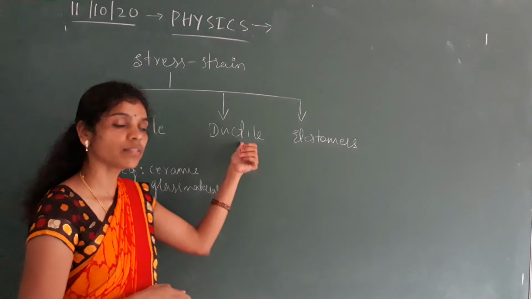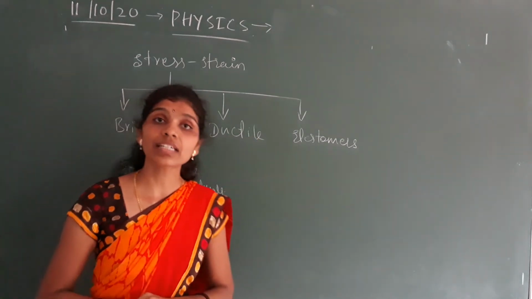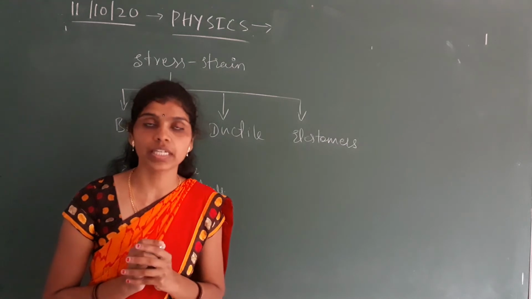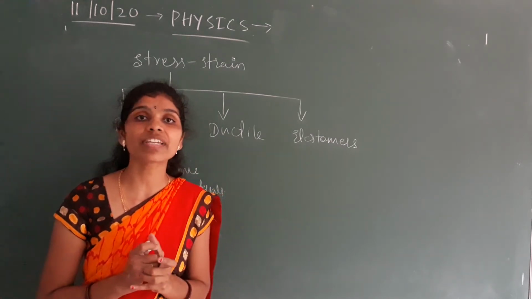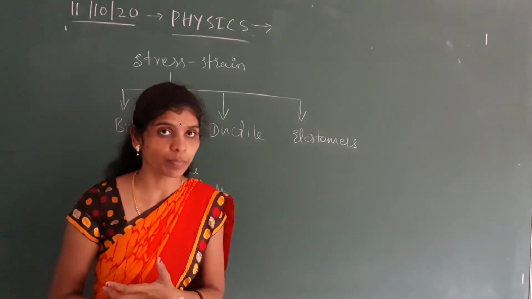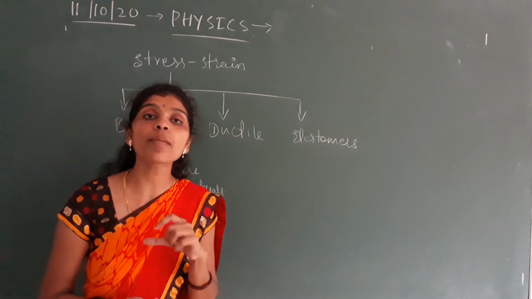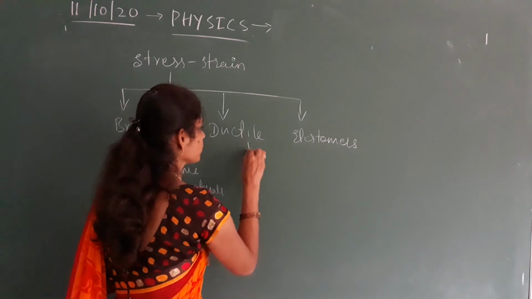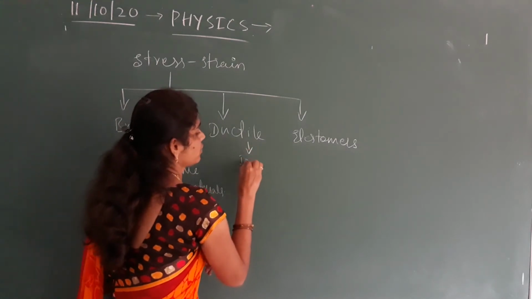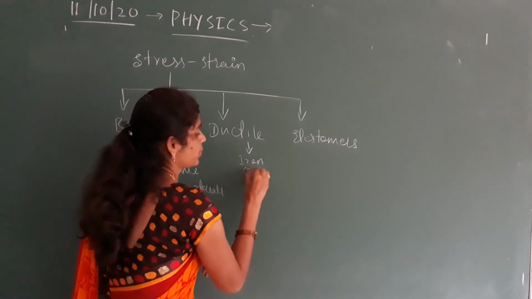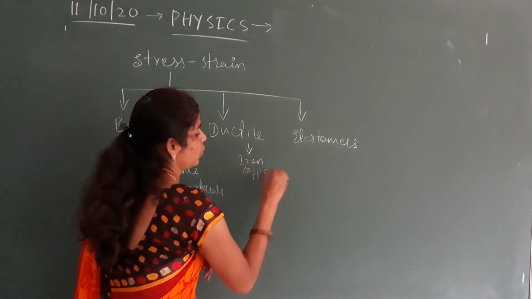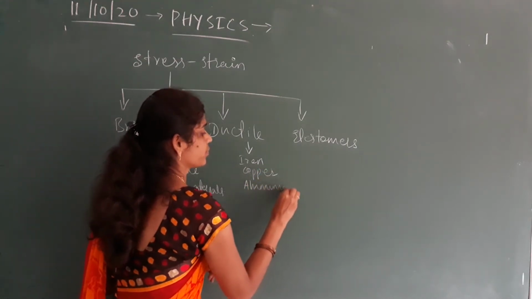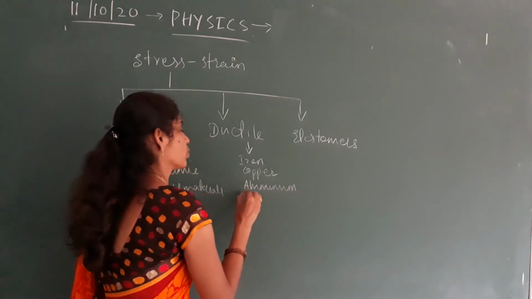Next, ductile materials. Ductile is also one of the properties of a material. It has large elastic property, meaning a small plastic range. Examples: iron, copper, aluminium, gold.